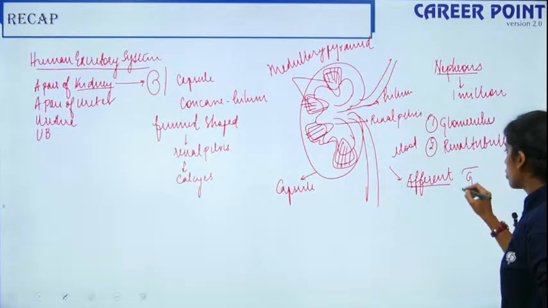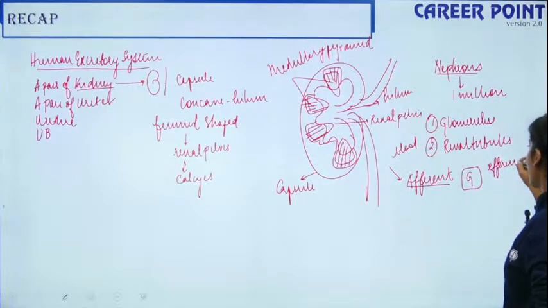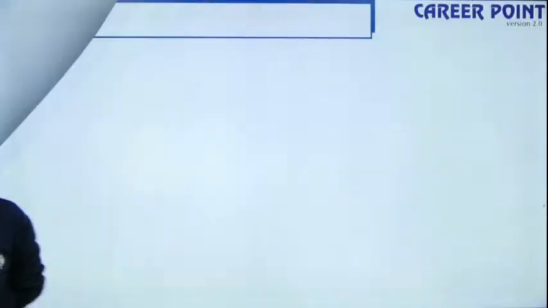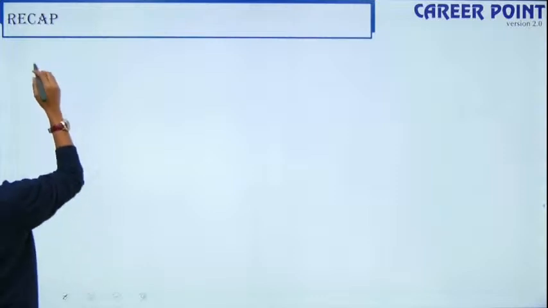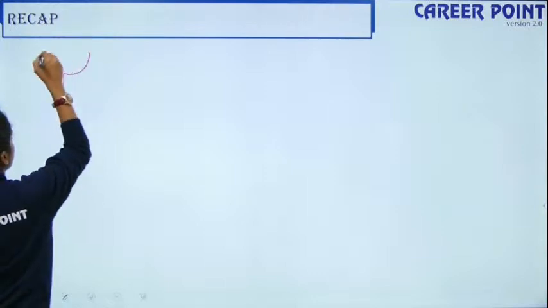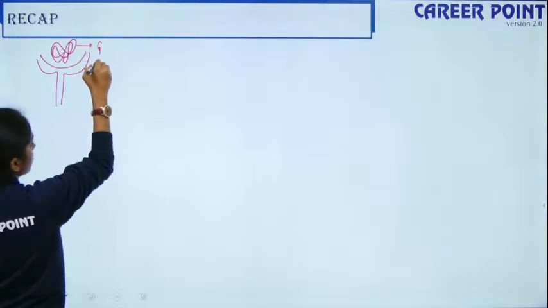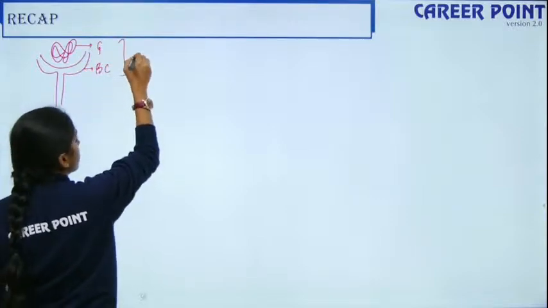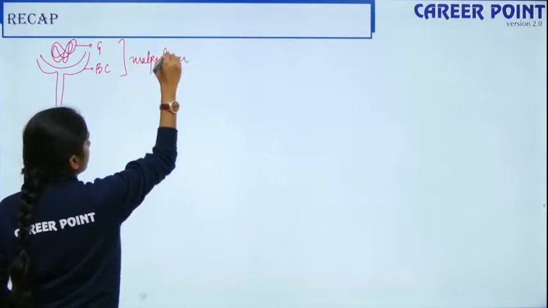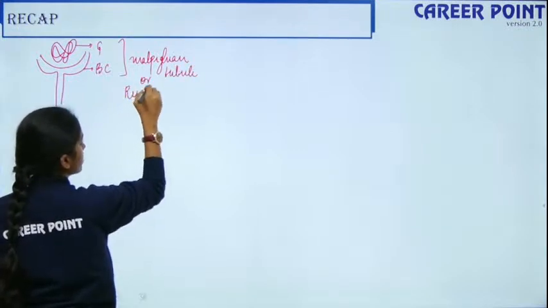If this is your glomerulus, the efferent arteriole takes away blood from the glomerulus. Moving forward, we also read about the Bowman's capsule. Here we have a capsule which houses your glomerulus. If this is your glomerulus, this is your Bowman's capsule. Together this makes up your Malpighian corpuscle, which is also known as the renal corpuscle.